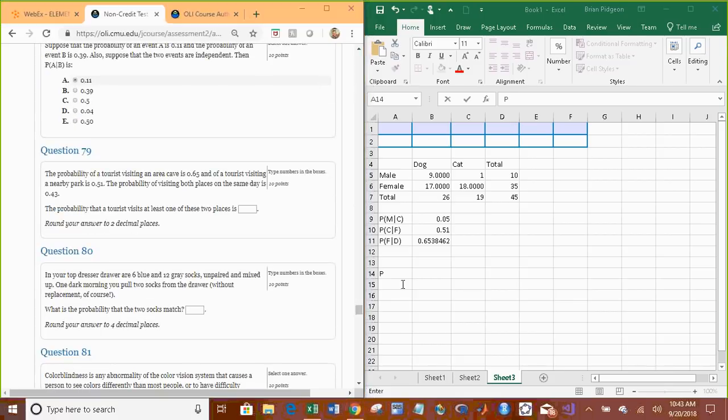Alright, so back to this one. That means at least one of these two places, the area cave or the nearby park. So we know that our OR formula is the probability of a nearby cave plus the probability of a nearby park minus the two of them together, 0.73.